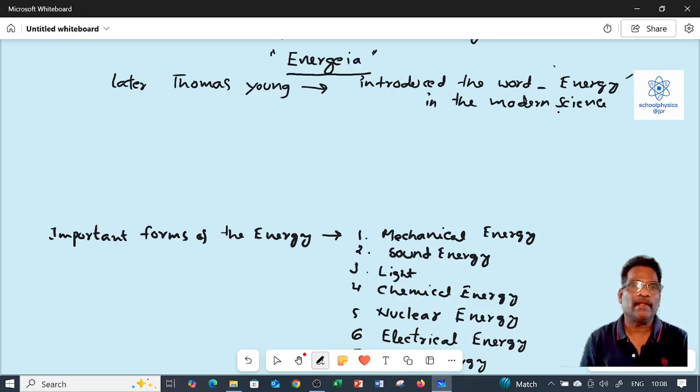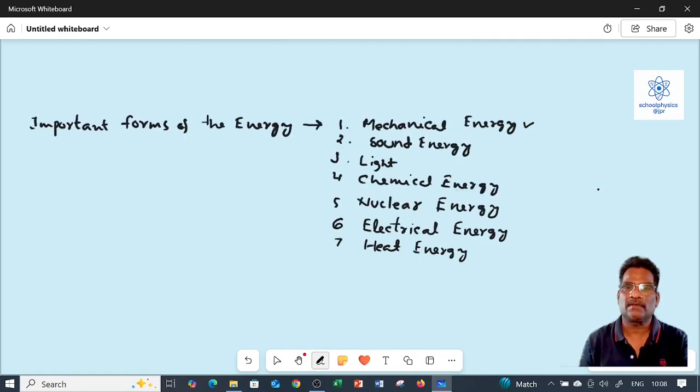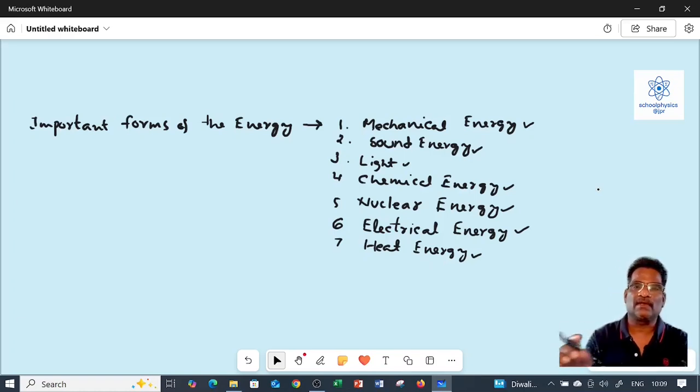There are many important forms of energy. Important forms of energy mentioned here: mechanical energy, sound energy, light, chemical energy, nuclear energy, electrical energy, and heat energy. These energies can transfer from one form to another, but the total energy in the universe is kept constant.